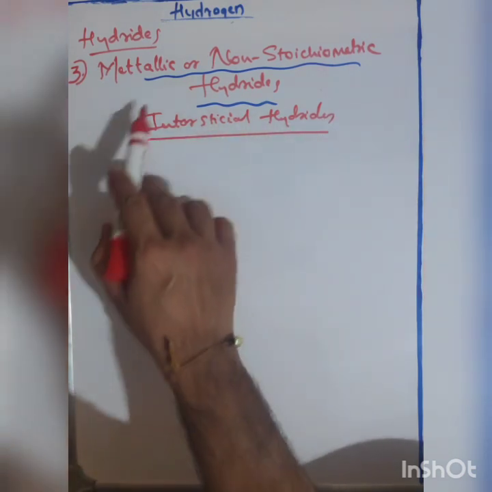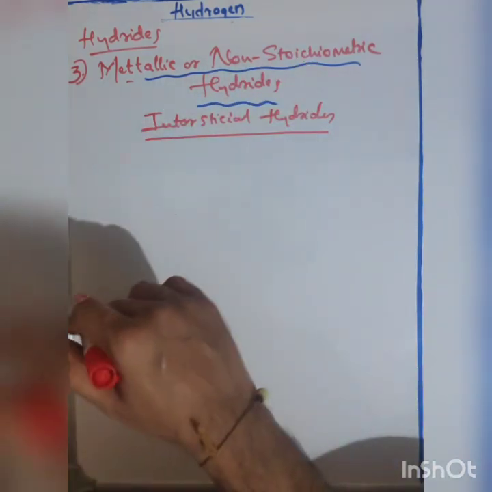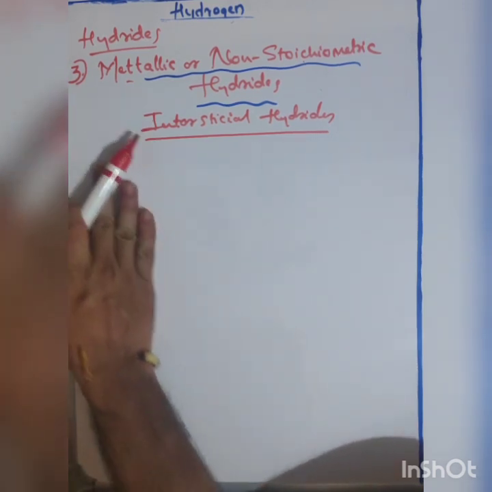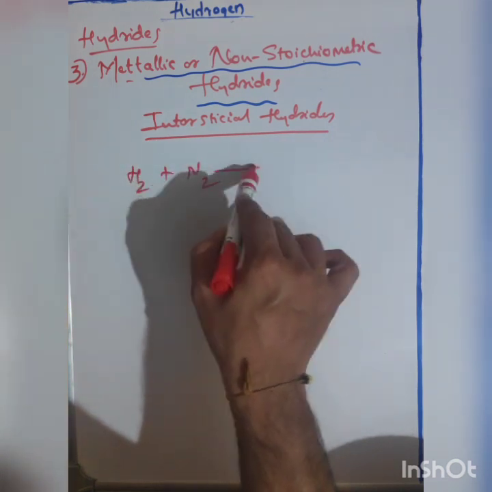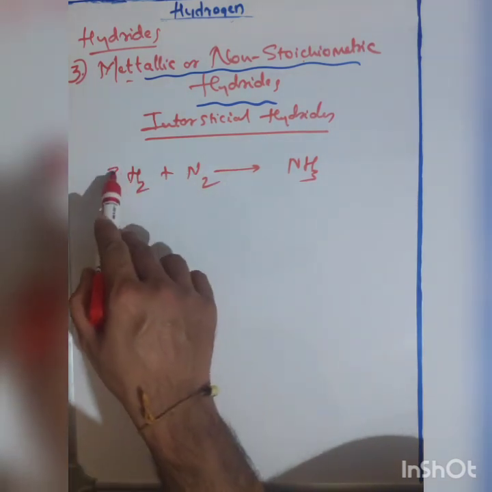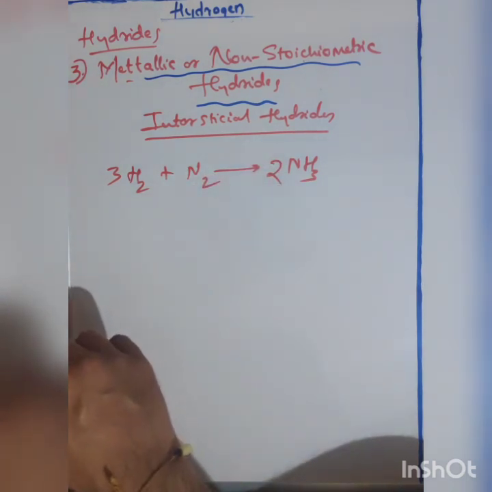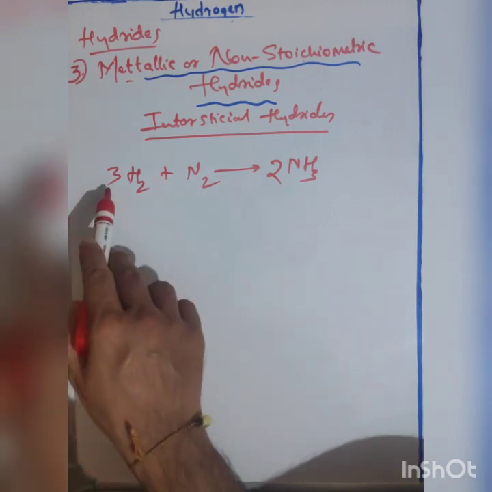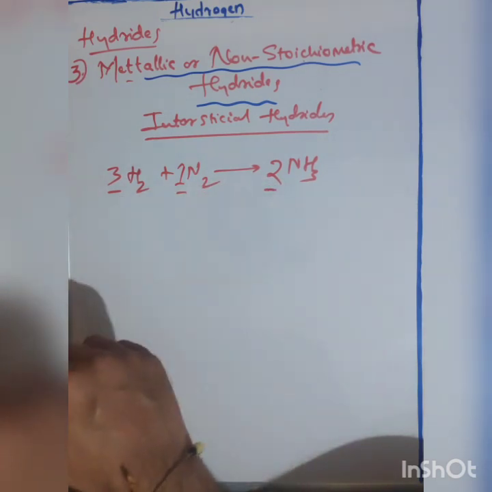I hope you know the meaning of metallic, and the word stoichiometric means any whole number. For example, if I write the reaction H2 plus N2 gives NH3, here I can write 3H2 plus N2 gives 2NH3. In this reaction, the stoichiometric coefficients are 3 for hydrogen, 1 for nitrogen and 2 for NH3.